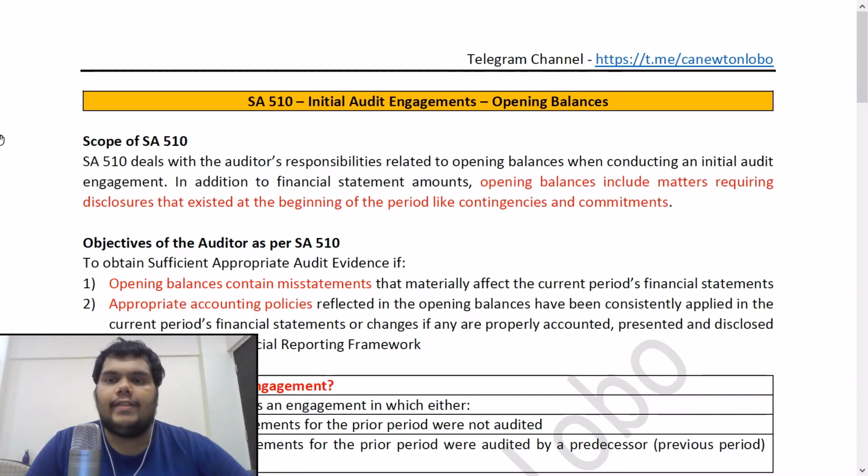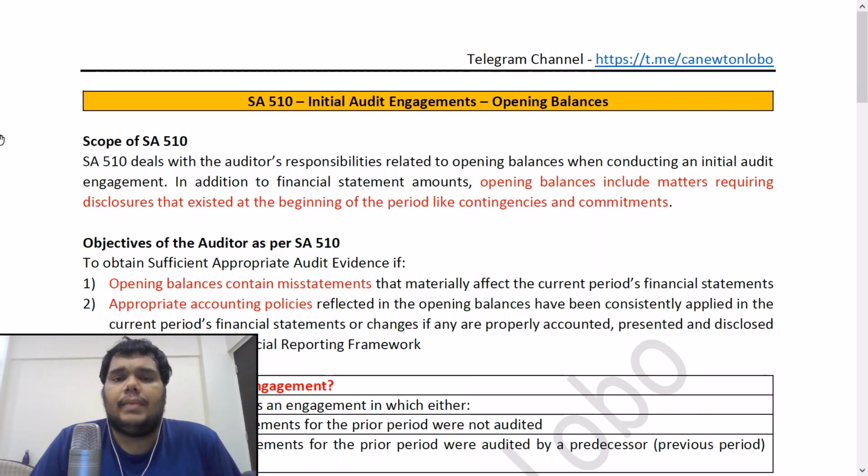Hi guys, so today we'll be discussing SA 510 Initial Audit Engagements Opening Balances. Now, the title itself is conveying a lot of meaning about what the standard is trying to say. So if we understand the meaning of the title, that is going to help us a lot in understanding this standard.